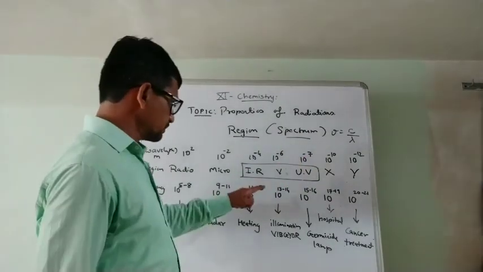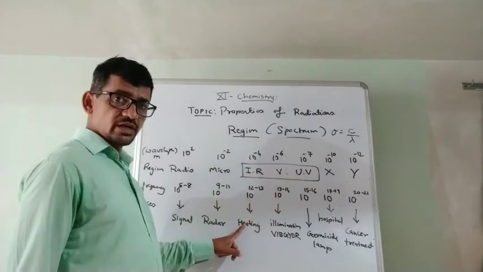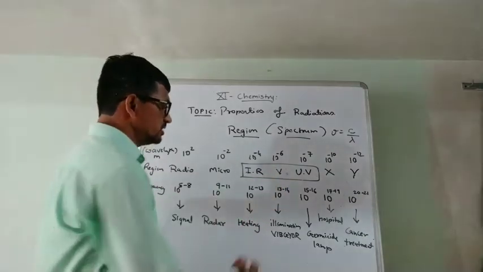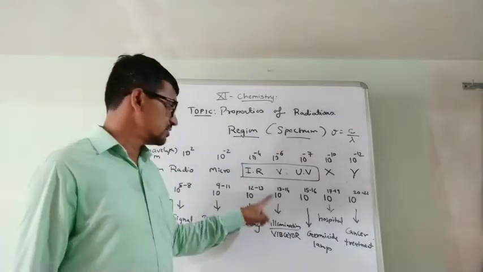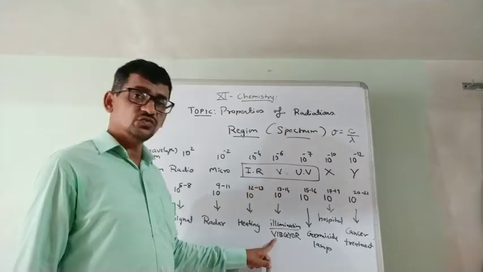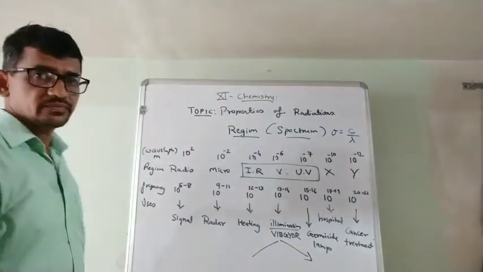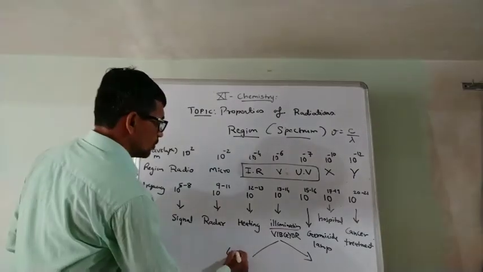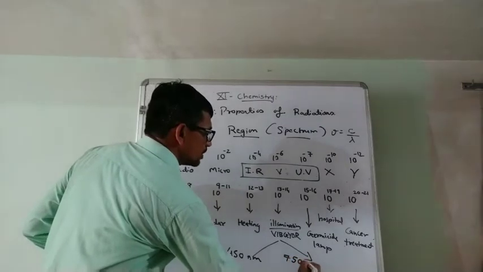Again, the IR region is used for heating. Visible region is used for illumination, simple light. Our eyes can detect this region only, and that is the Vibgyor region. In nanometer it is around 450 nanometer to 750 nanometer.